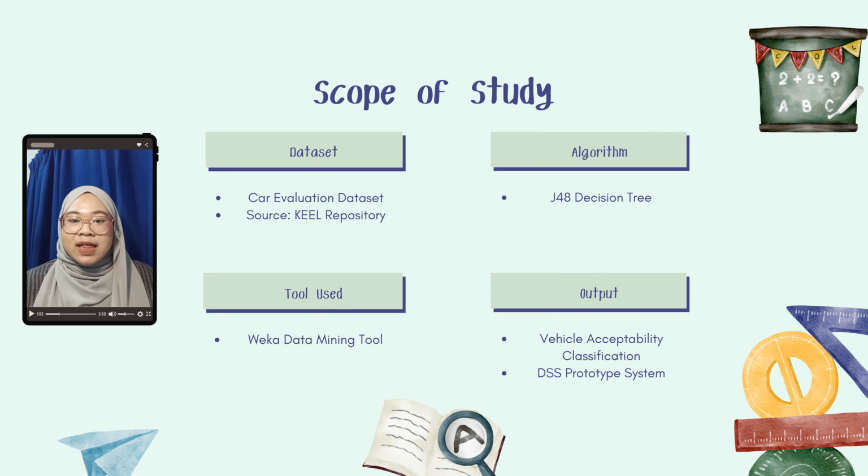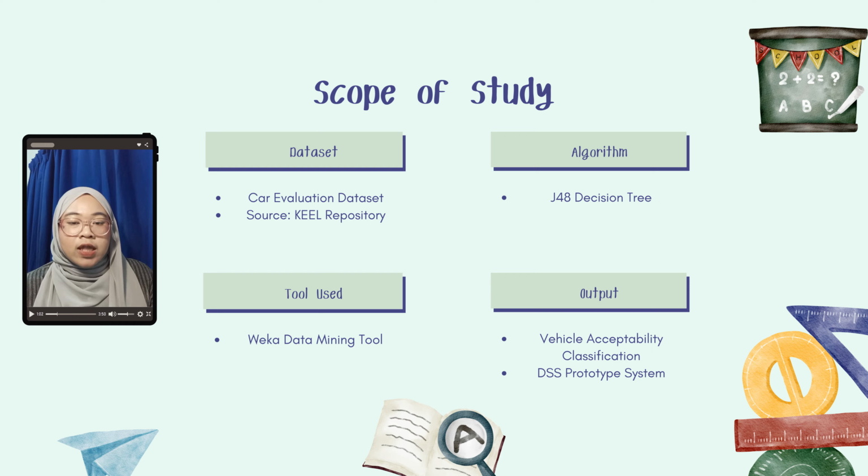Next, I will explain the scope of this study. This project focused on developing a decision support system for car evaluation. The study used a car evaluation dataset from the UCI repository, which contains 1,728 vehicle records. The system evaluates cars based on several important attributes, including buying price, maintenance cost, passenger capacity, luggage boot size, and safety level.